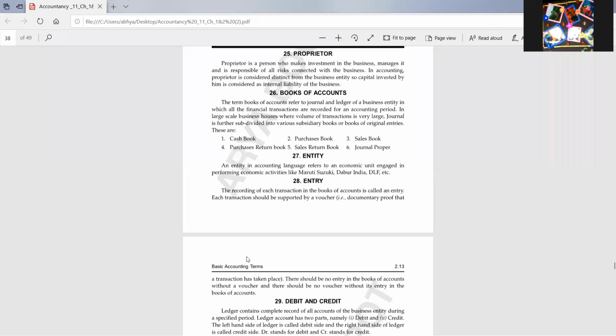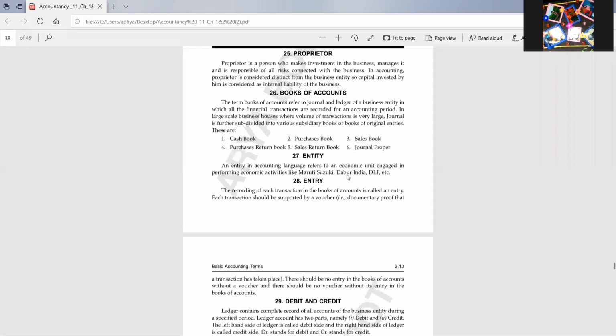Okay. So he has to maintain different accounts, different books, where he will record all of his business transactions, so that at the end he can find out the profit or loss of the business. Those books of accounts we will learn how to make in the next chapters. All these books written here we will learn later on. Journal and ledger are the main books.